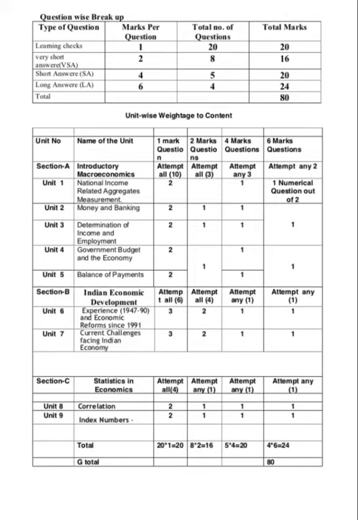Next is unit 7, in that, current challenges facing the Indian economy. So this is very important, that there is a great change, that now there will be Indian economy, macroeconomics and stats also. In section C there will be stats, and in that you'll be having only 2 chapters. You can say there is unit 8, in that there will be correlation, and unit 9 that will be having index numbers. See, the paper is of 80 marks.